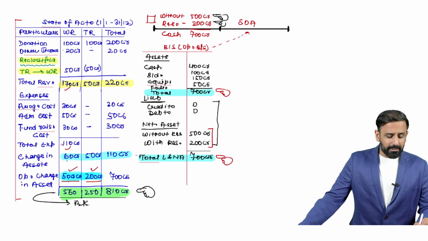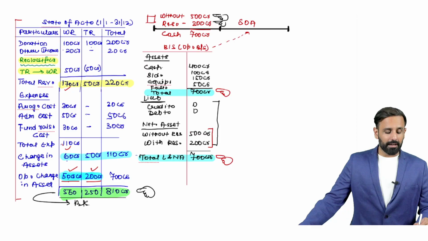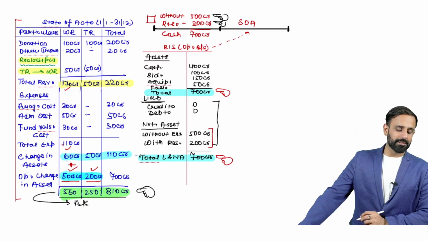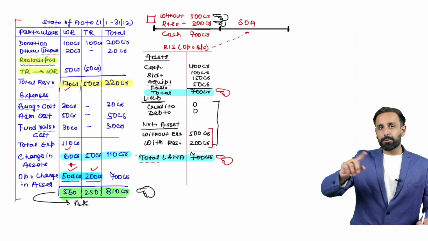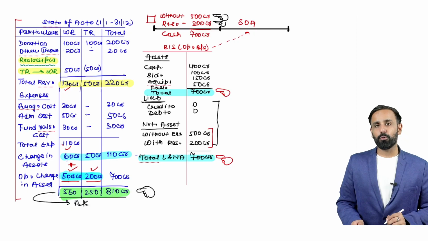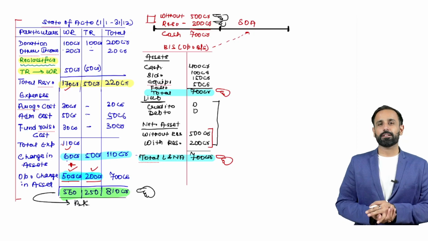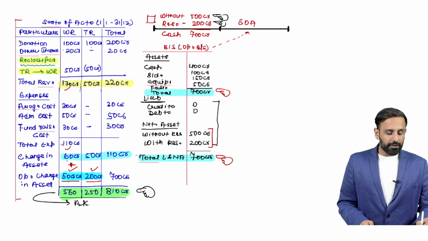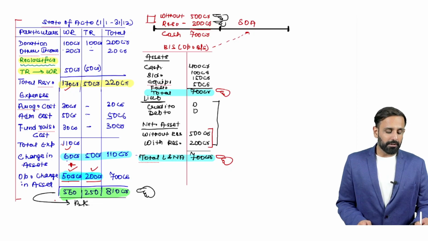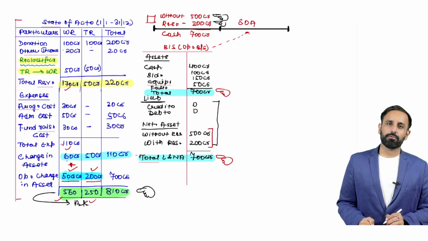So this is my unrestricted fund, or without any restriction. So what I will do here is add this value, 60 plus 500, that would be 560 crore. Now when I prepare the next year balance sheet, this is the opening balance sheet. In next year's balance sheet, the value of without restriction donation is going to be 560 and restrictive donation value is going to be 250 crore, right?